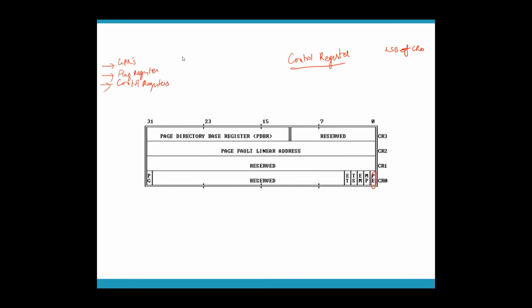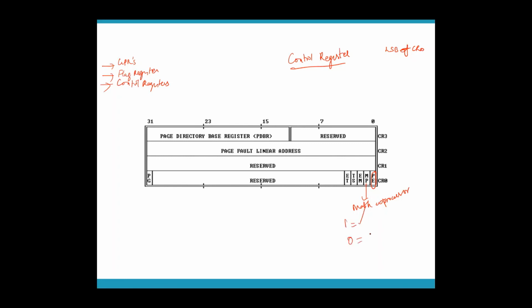Okay. Now, the next bit is MP. MP means math coprocessor. I told you 8086 cannot do floating point operations. If it wants to do floating point operations, it requires a math coprocessor. So if MP equals 1, there is a math coprocessor.